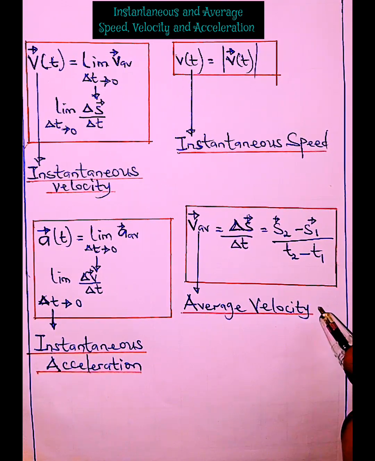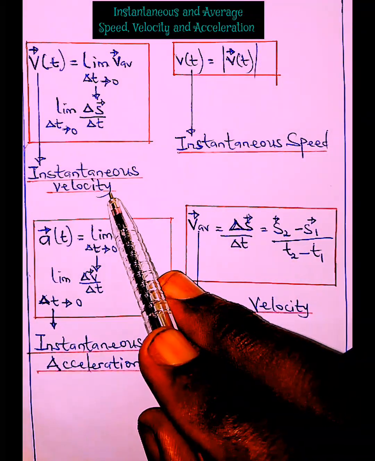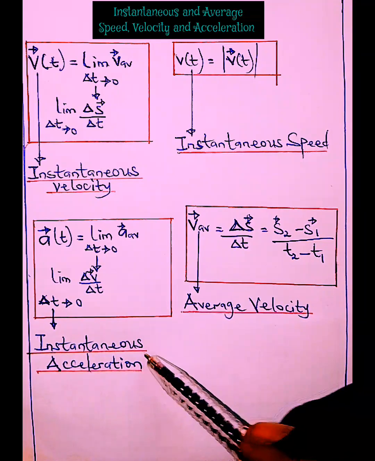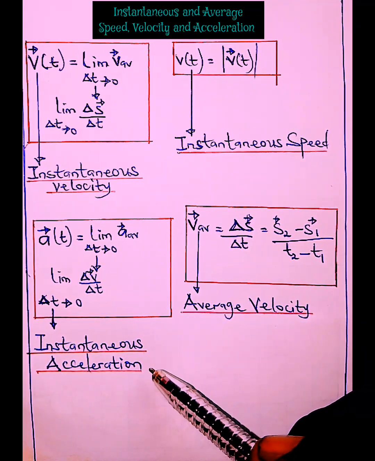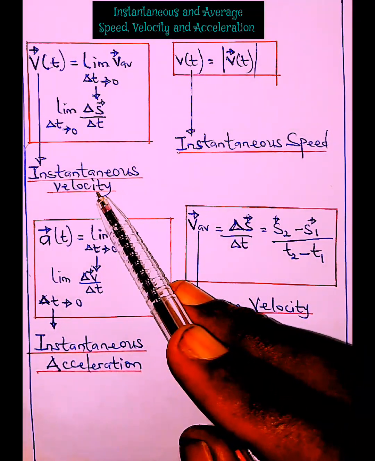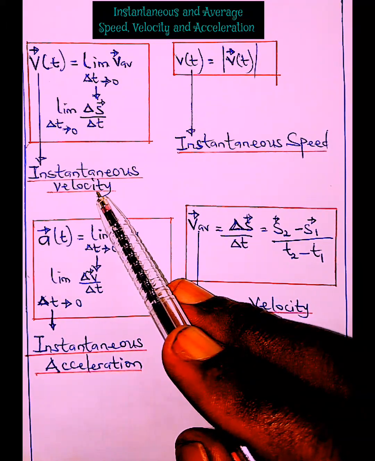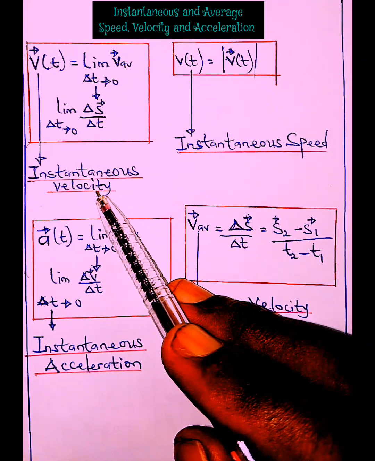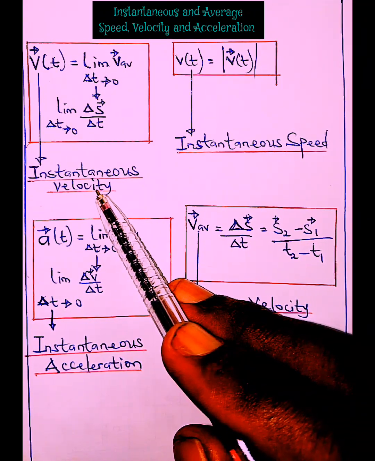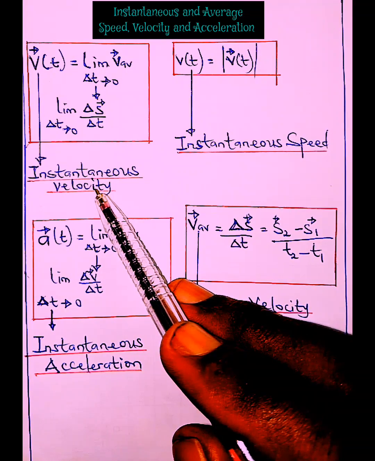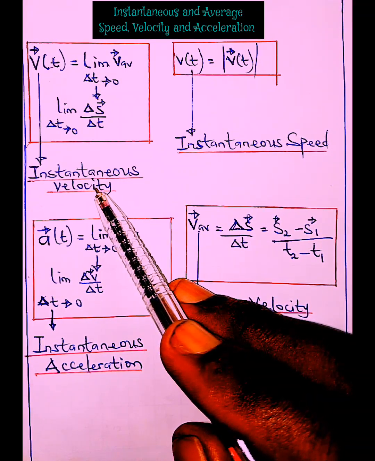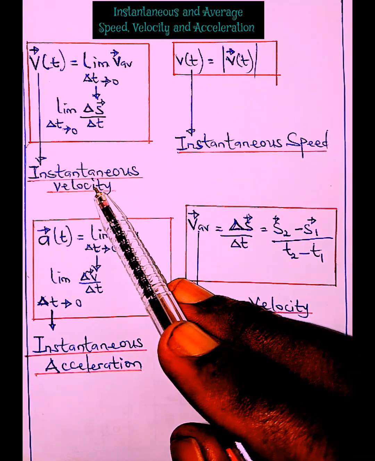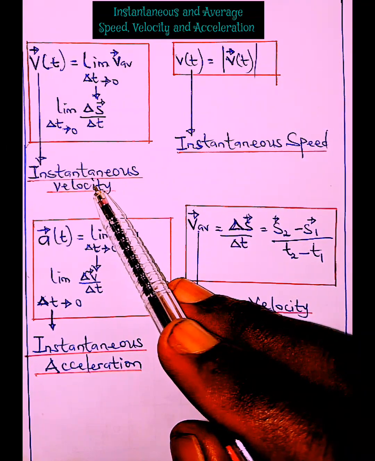In our previous lesson, we discussed the fact that instantaneous velocity is simply the velocity of a given body at an instant. Also, instantaneous acceleration is the acceleration of a given body at an instant. Since calculus really became advanced in the early 16th century, it became possible to calculate the velocity of a given body at a given instant, or its acceleration at a given instant. Let's look at instantaneous velocity first.